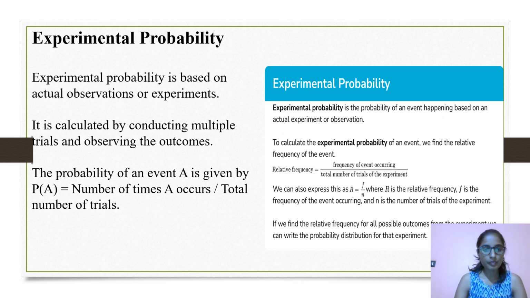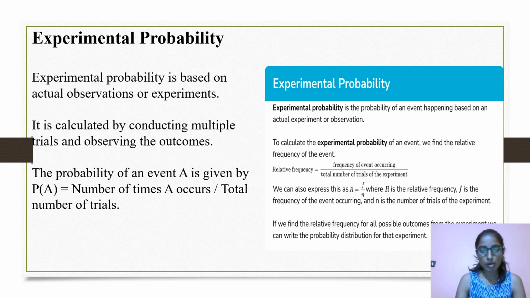Experimental probability is based on actual observations or experiments. It is calculated by conducting multiple trials and observing the outcomes. The probability of an event A is given by P of A equals number of times A occurs by total number of trials.